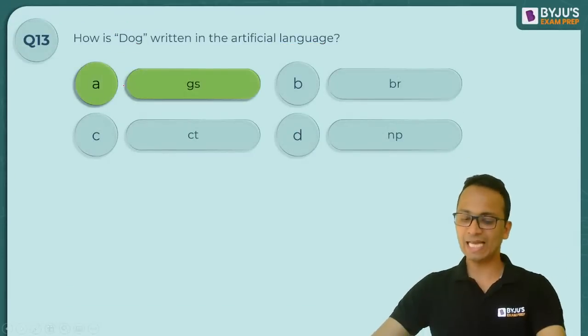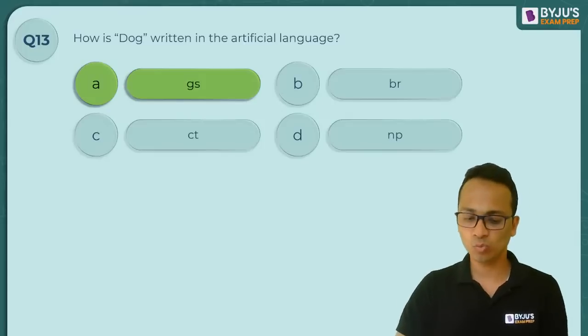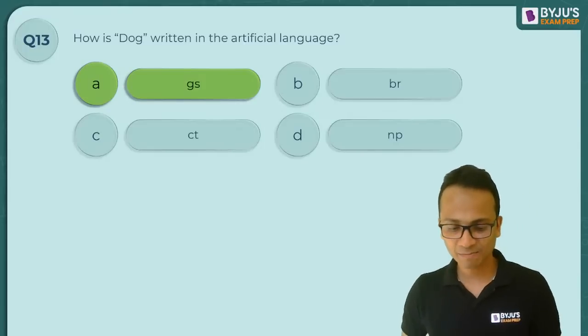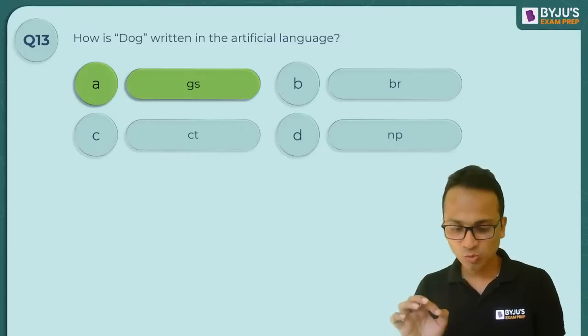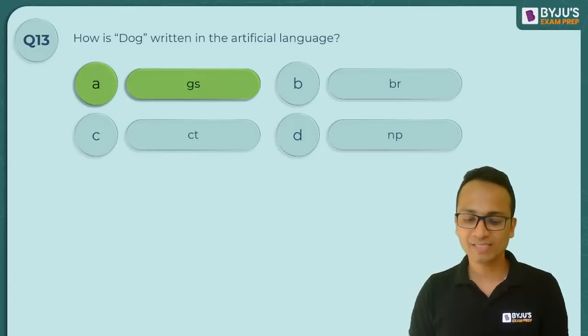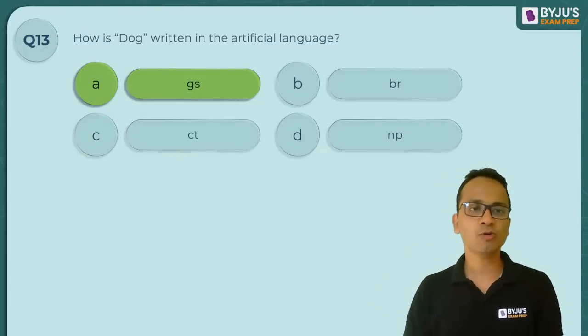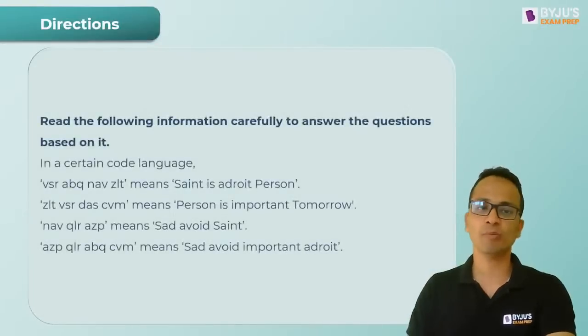All right, yes, absolutely, and all of you are wonderful, correct, great. I request students to write their answer only once. Okay, so dog ka code is GS, so answer was option A.